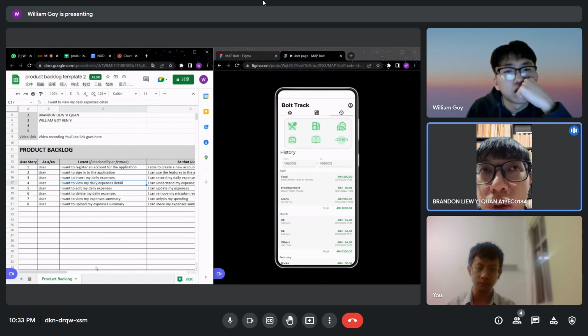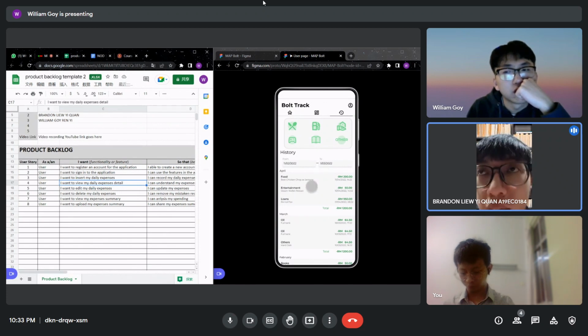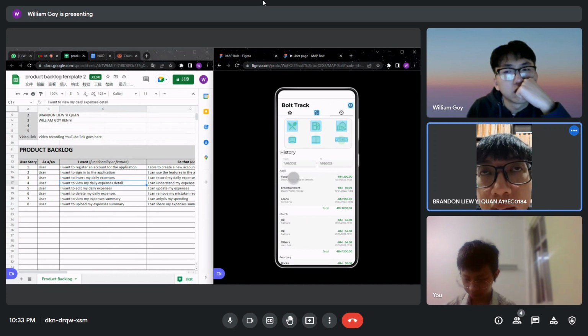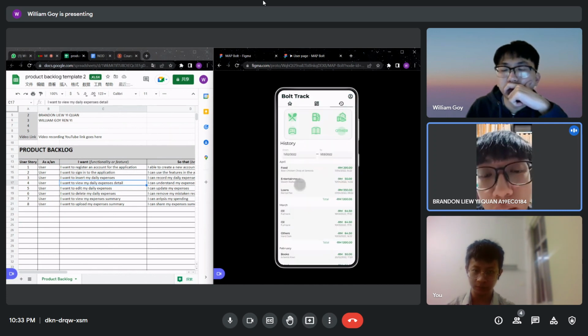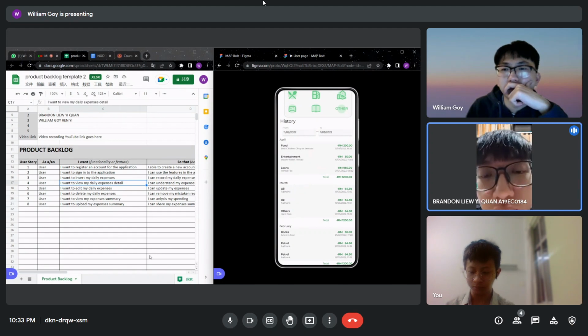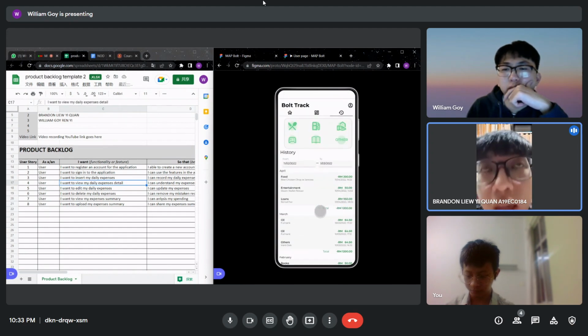For example, you click onto the history, maybe for now it only shows food, the description, the price, maybe the date as well. But if you press in, it will display, or maybe the history might just display the category, the price and the date. So if you press in, it will display the details like the description.